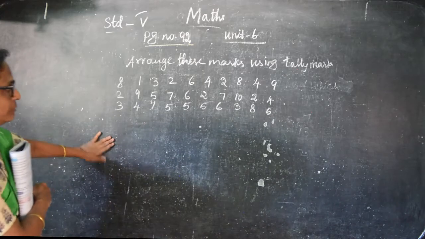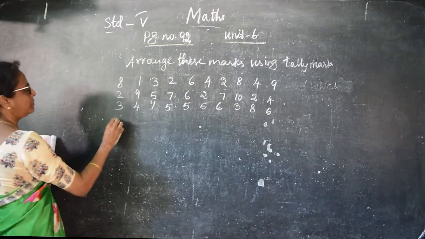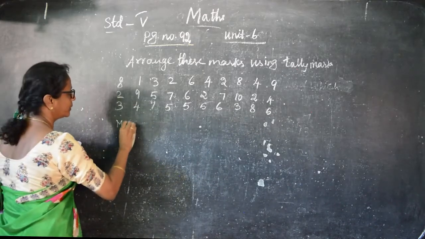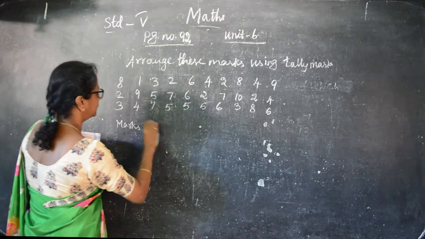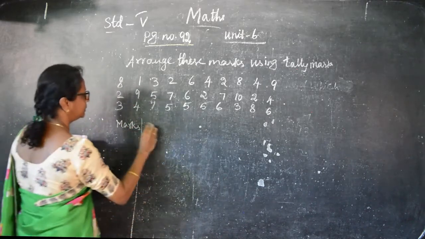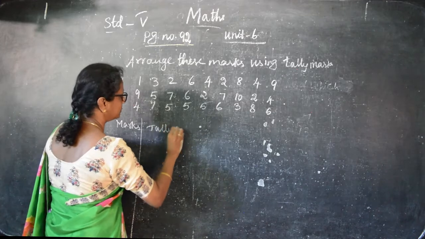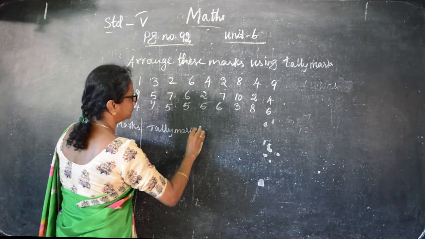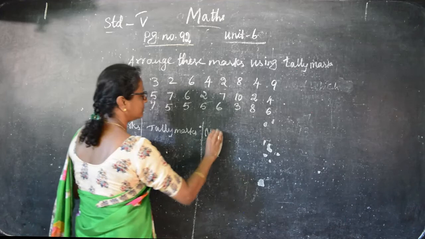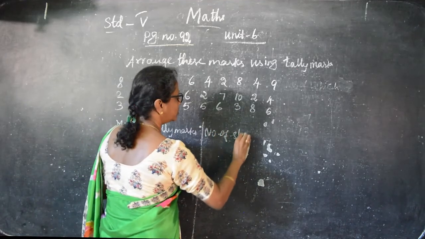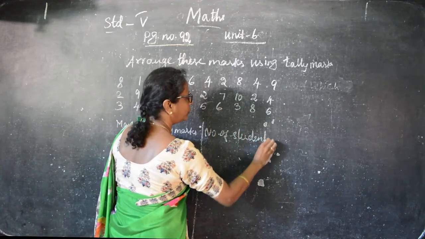This is the tally marks. So you have to write the marks, tally marks. And now you have to fill this column, you have to fill this column, children, number of students.